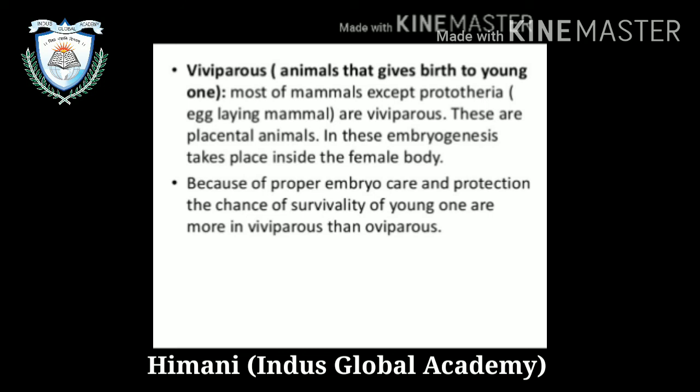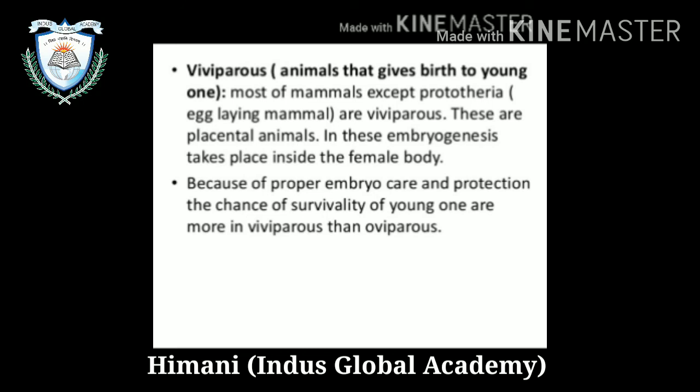Most mammals, except Prototheria, which are egg-laying mammals, are viviparous. These are placental animals. In these, embryogenesis takes place inside the female body. Because of proper embryo care and protection, the chance of survival of young ones is greater in viviparous than the oviparous.